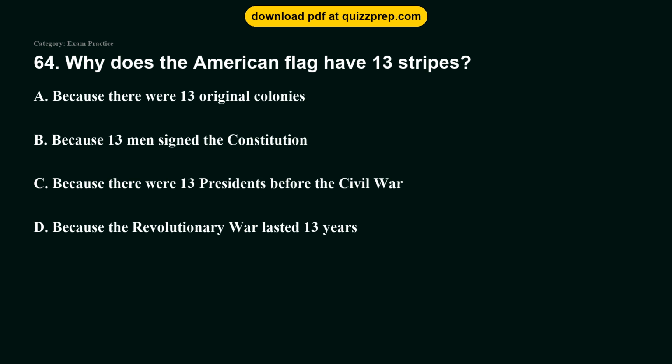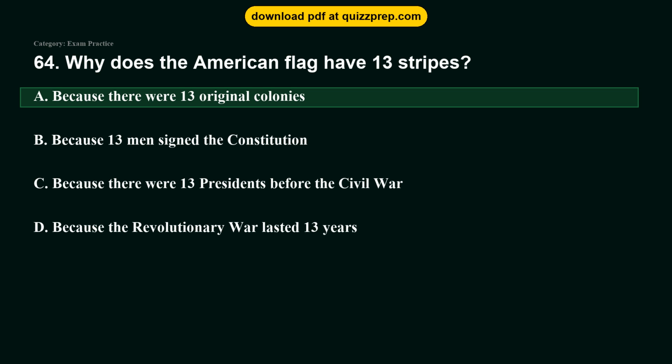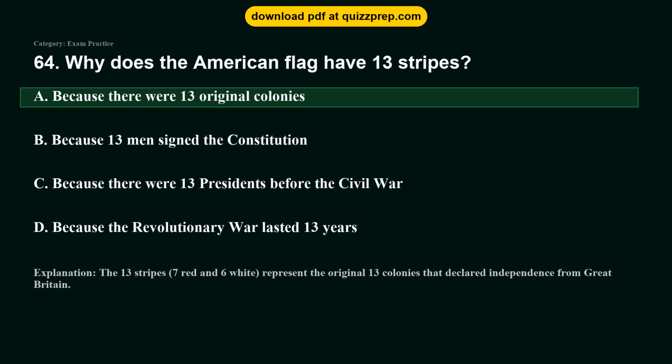Question 64. Why does the American flag have 13 stripes? Option A, because there were 13 original colonies. Option B, because 13 men signed the Constitution. Option C, because there were 13 presidents before the Civil War. Option D, because the Revolutionary War lasted 13 years. The correct answer is option A, because there were 13 original colonies. The 13 stripes, 7 red and 6 white, represent the original 13 colonies that declared independence from Great Britain.